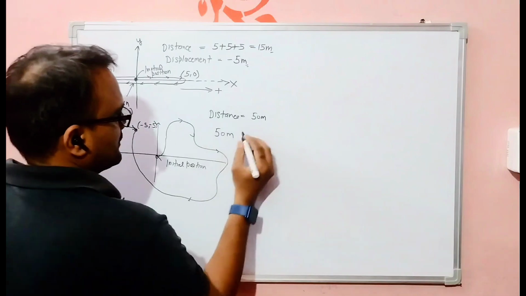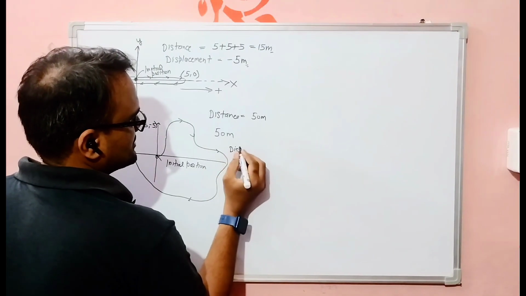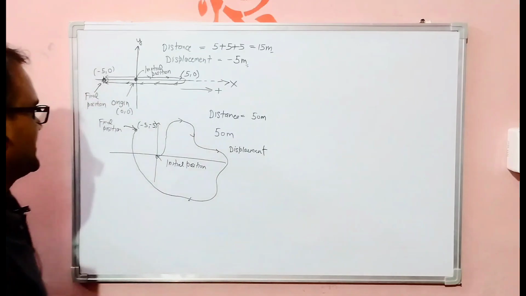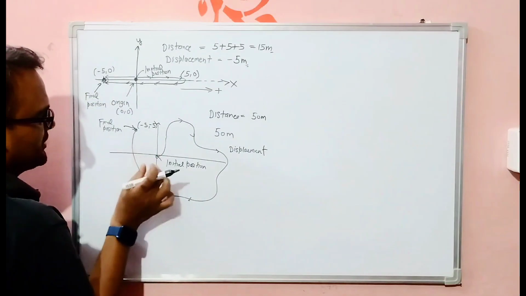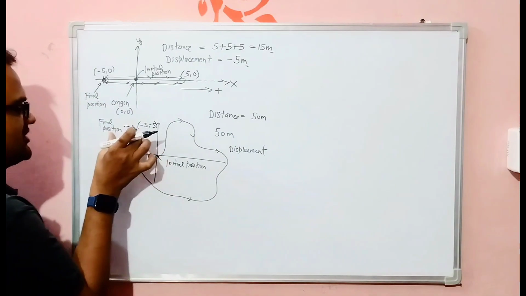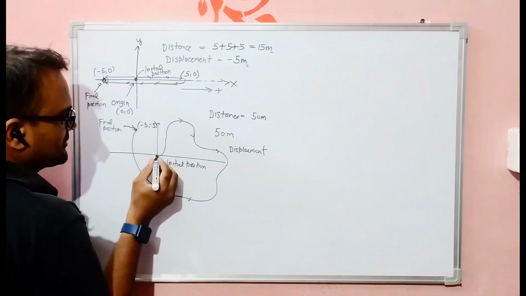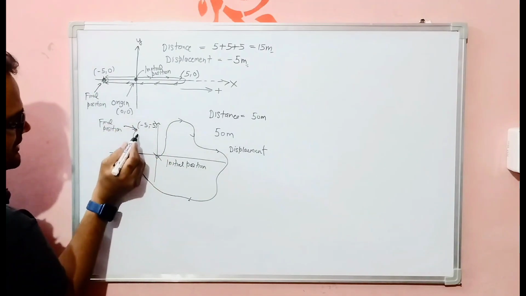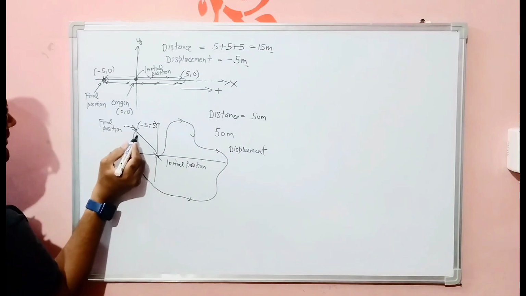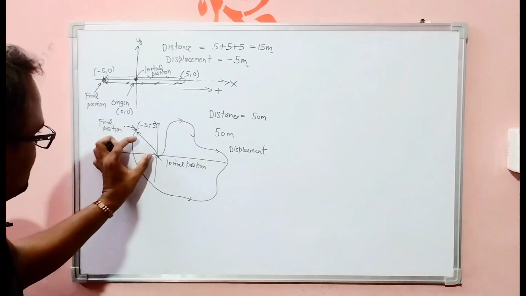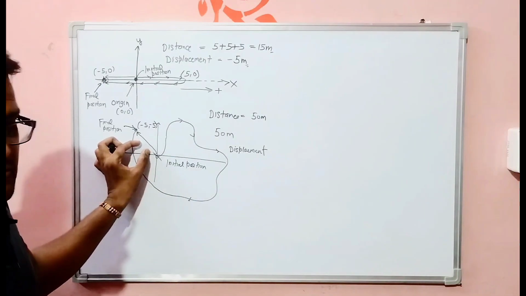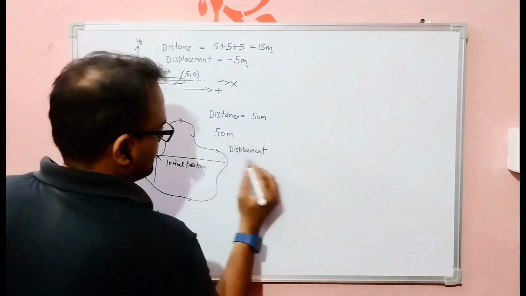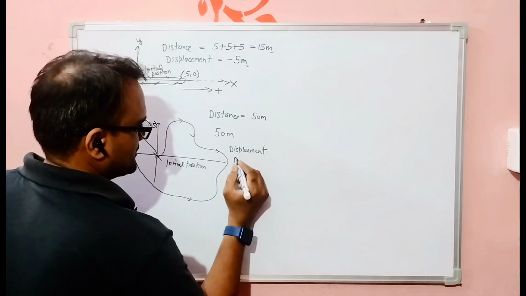Now if we talk about the displacement, it is the shifting between initial position and final position. So I will take this length. And what will be the length? I can measure it by using this formula.